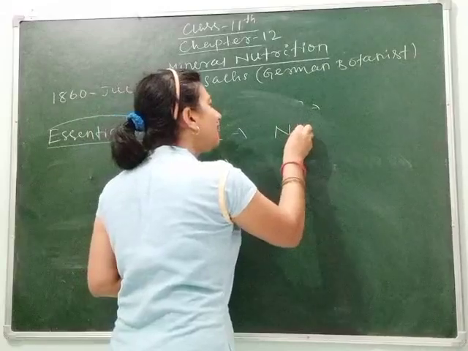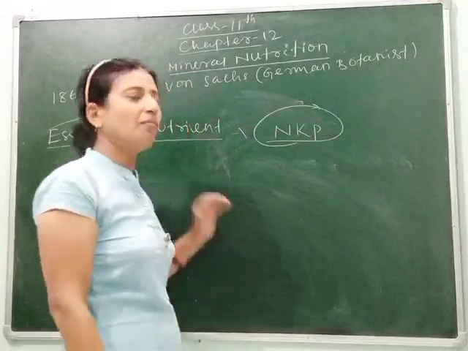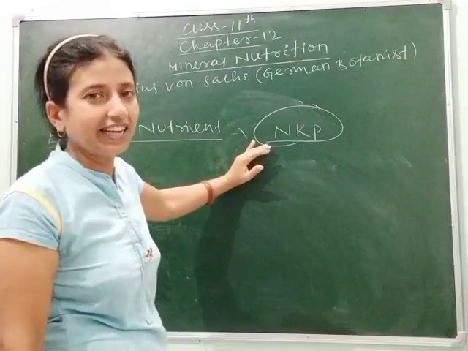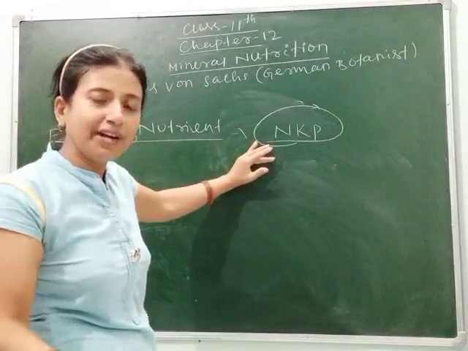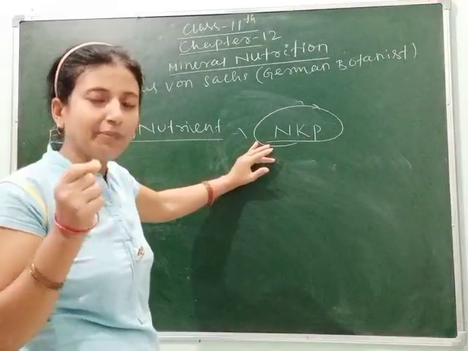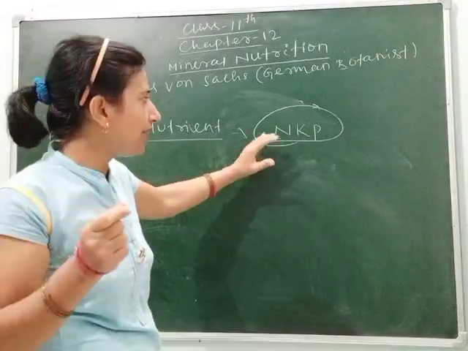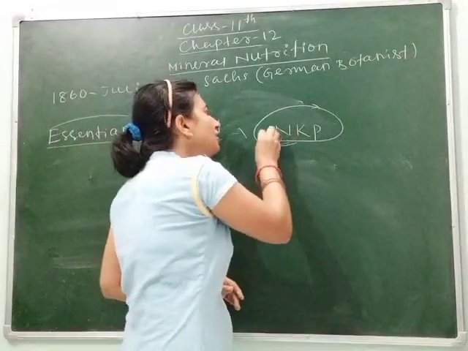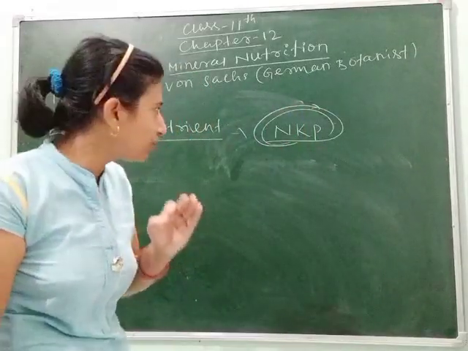You must have heard about NPK. NPK is the most common nutrient that is required by all plants. We know carbon from carbon dioxide, and hydrogen and oxygen from water are required. But these are not nutrients; we are not studying nutrition, we are studying nutrients.